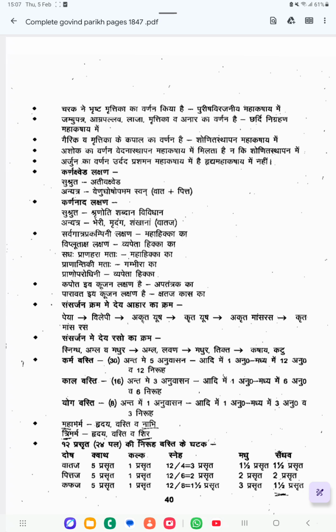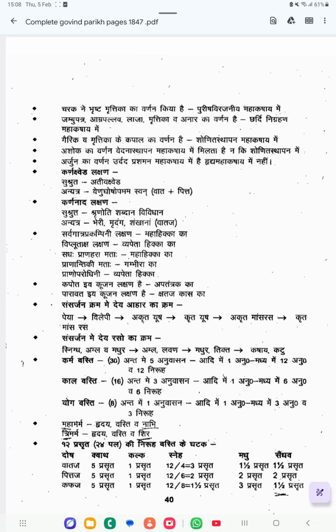Okay, so this type of things are very important. Brishta Mrittika is included in Purisha Virajaniya Kashaya. Gairika Mrittika, it is included in Shonita Sthapana. Ashoka, it is indicated in Vedana Sthapana. Arjuna is included in Udarda Prashamana Kashaya.